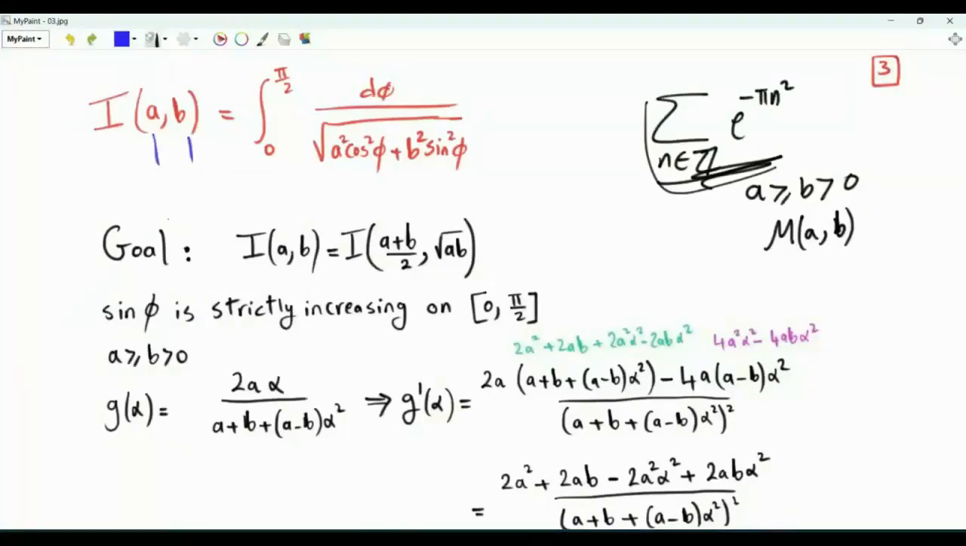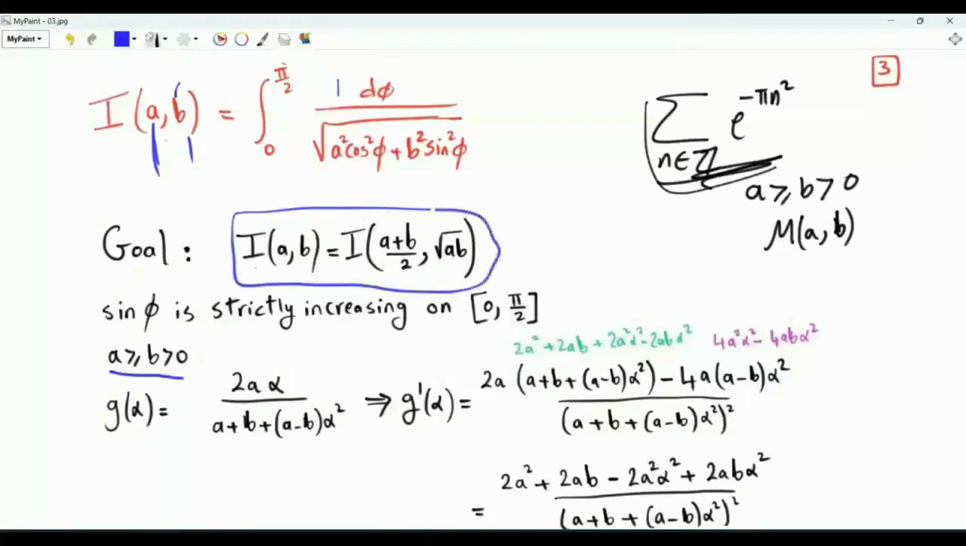This integral has two parameters, a and b, and again, without loss of generality, we can take a to be greater than b, which is greater than 0. We have the integral d phi from 0 to pi over 2 of 1 over the square root of a squared cosine squared phi plus b squared sine squared phi. We want to show that this integral remains the same if we replace a by the arithmetic mean of a and b, and if we replace b by the geometric mean.